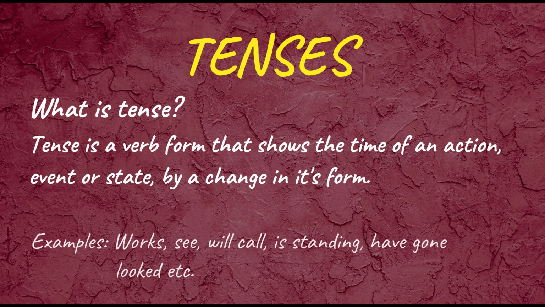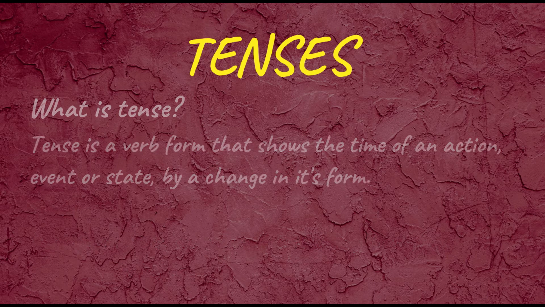Now, what is tense? In grammar, tense is a category that expresses time reference with reference to the moment of speaking. The tense of a verb tells us when a person did something or when something existed or happened. In other words, it shows the time of an action, event, or state by a change in its form and the use of a helping verb. Examples are works, see, will call, is standing, have gone, looked, etc.